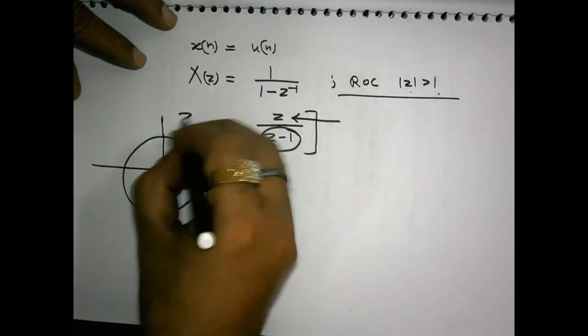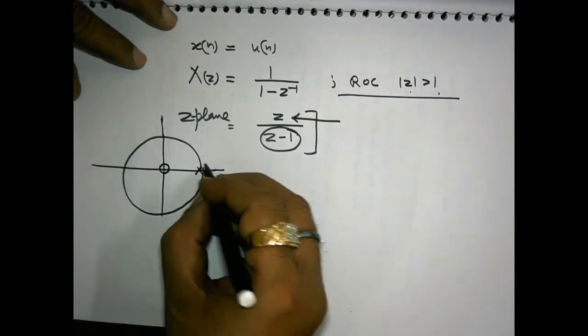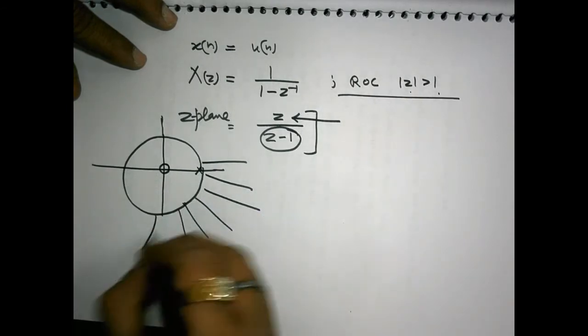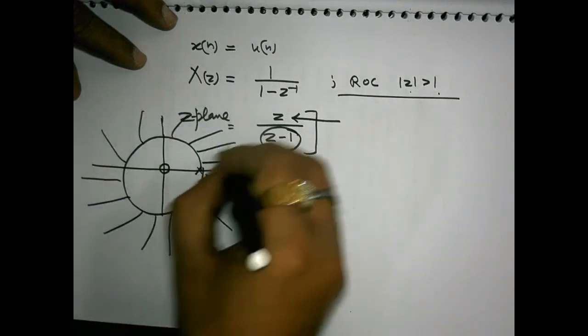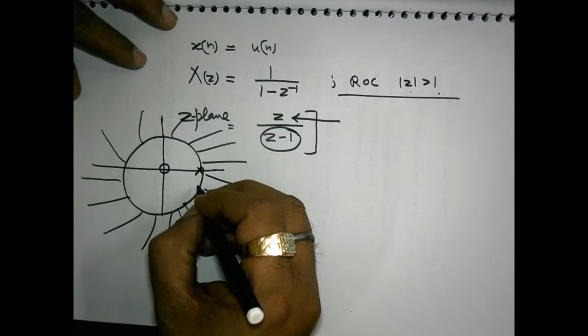In the Z plane, I am making a circle to indicate the region of convergence, and the region of convergence is exterior to this circle. This means the region of convergence is excluding the pole.